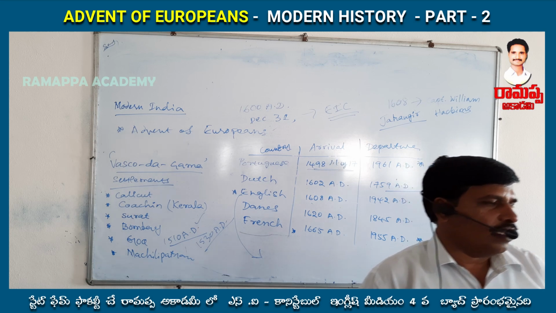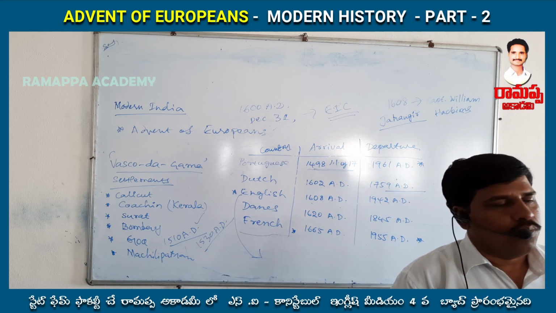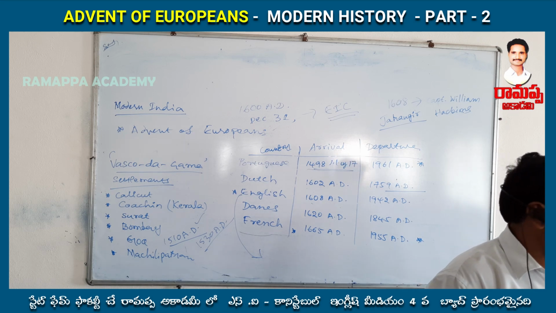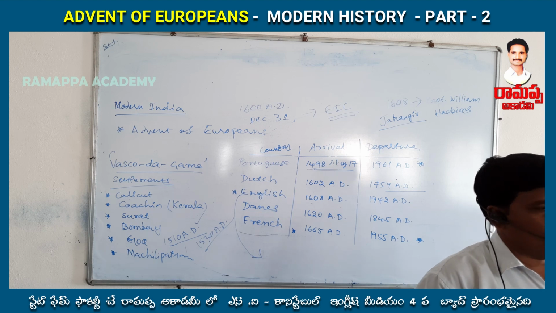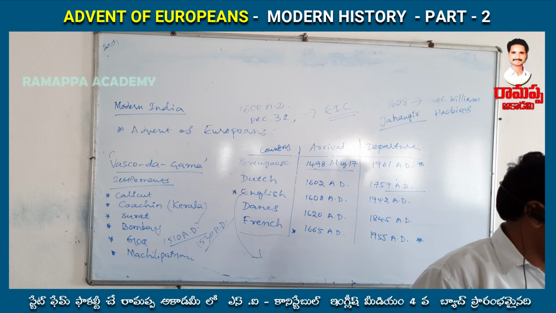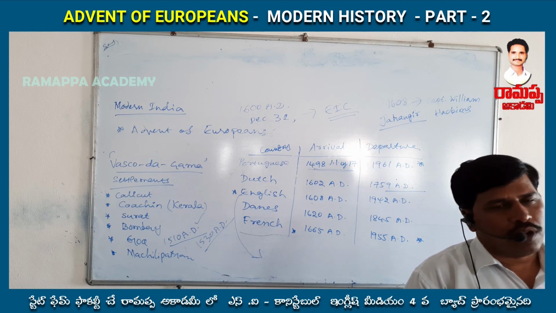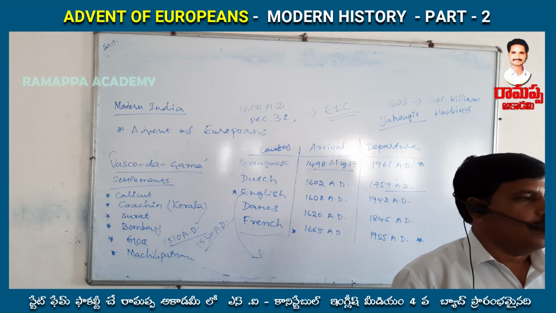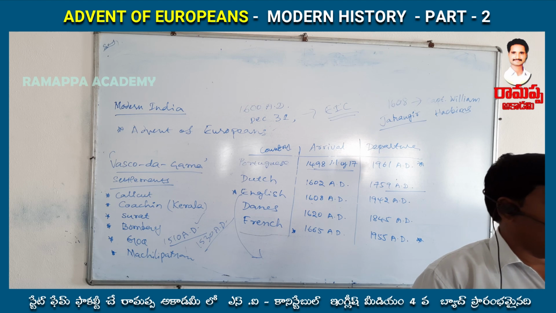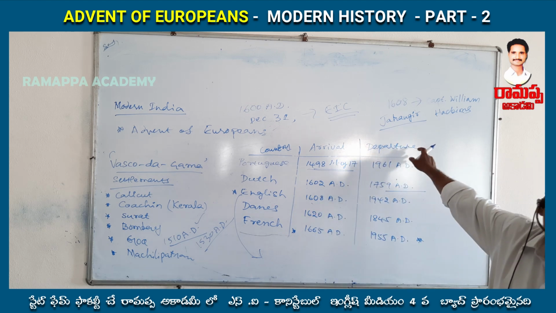Simultaneously, the Surat native traders were not interested in the English coming to Surat because competition might arise between them. That's why the Surat native traders and the Portuguese opposed, and Jahangir did not give permission to Captain William Hawkins, that means the English.